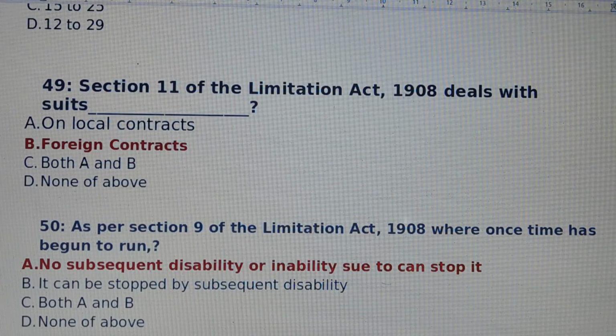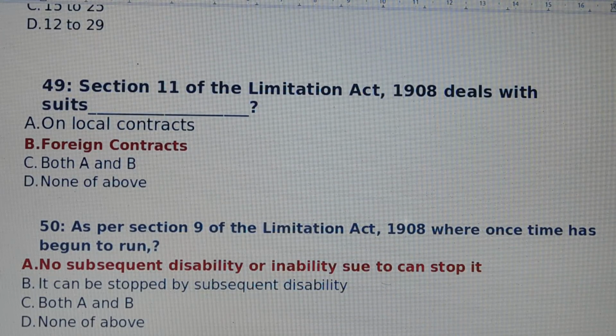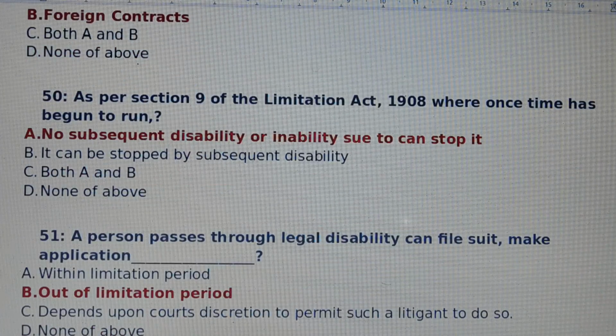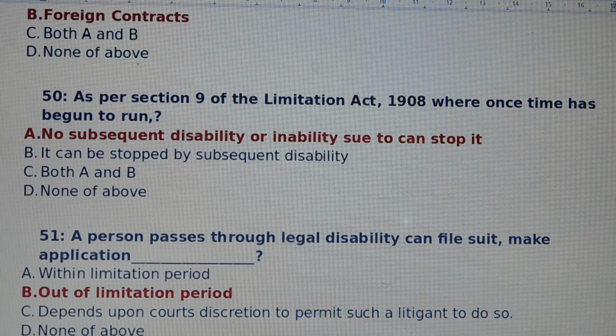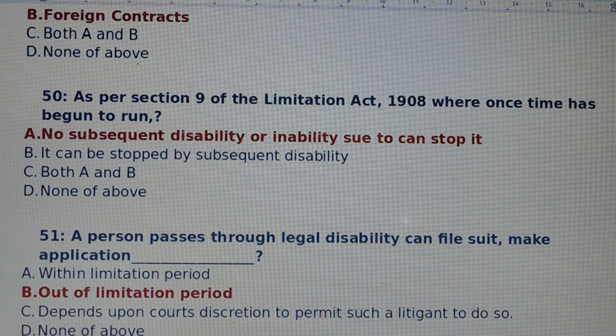Foreign contracts. Section 11 of Limitation Act deals with suits, foreign contracts. Answer is option B. Foreign contracts. Question number 50. As per Section 9 of the Limitation Act, where once time has begun to run. Answer is option number A. No subsequent disability or inability to sue can stop it. Section 9 Limitation Act, where once time has begun to run, no subsequent disability or inability to sue can stop it.